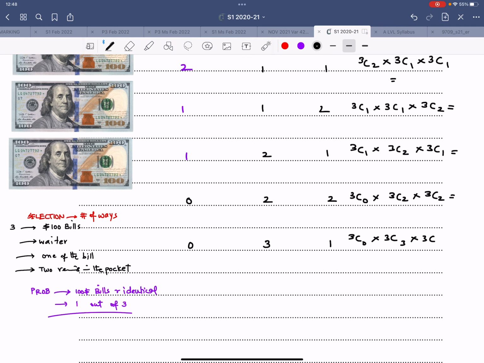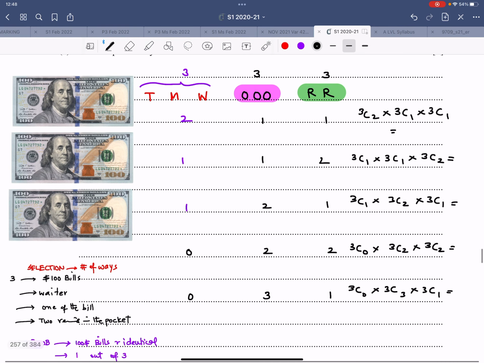The first answer comes out to be 3 into 3 into 3. So therefore 3C2 is 3, 3C1 is 3, and this is 2. My bad, this is not 3. I think I've mistakenly written 2, 3 all along. So this is 2. Let me write it in red. So this is 2, this is 2, this is 2, this is 2, and this is 2. So therefore this is 2.